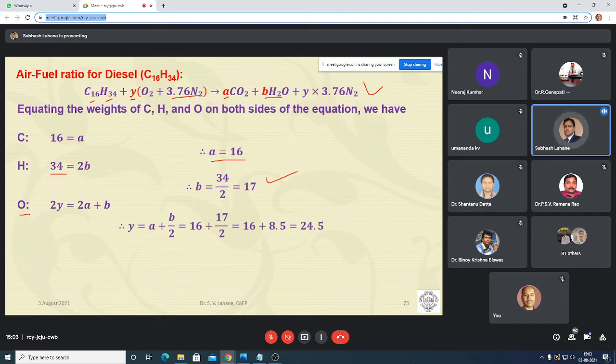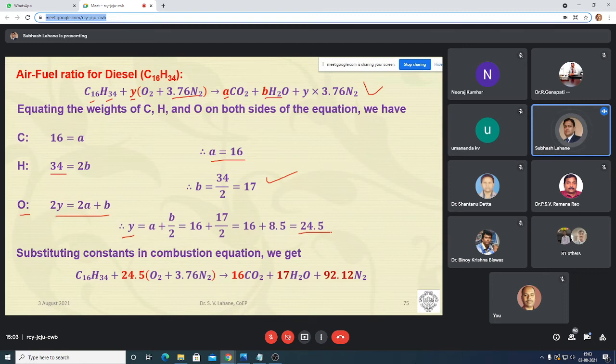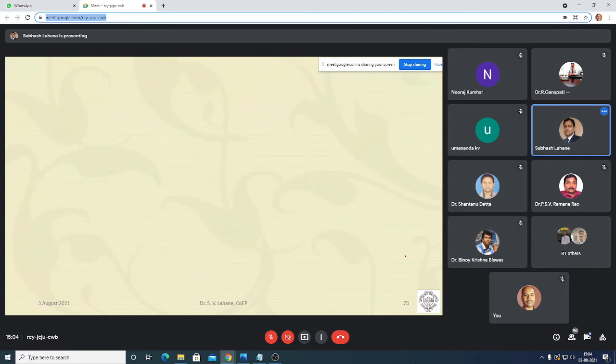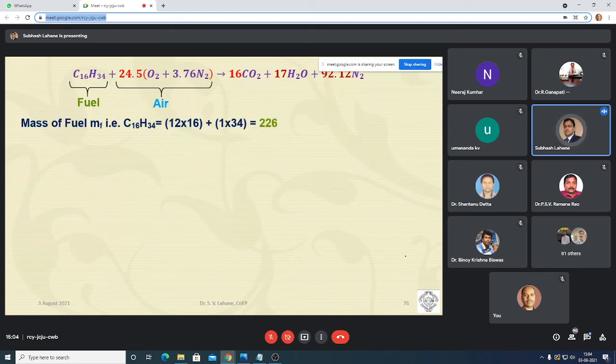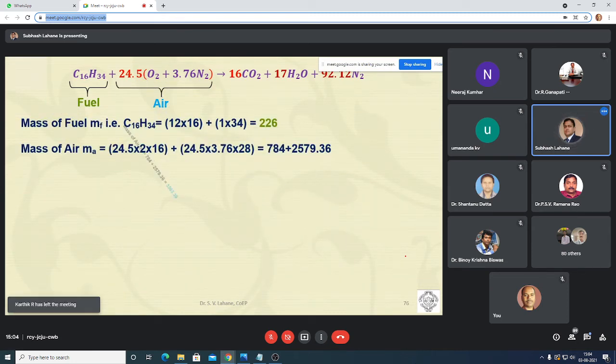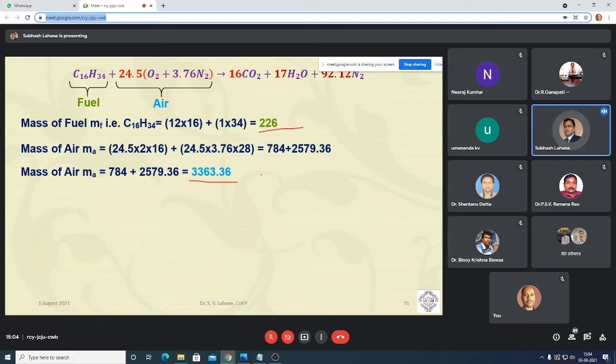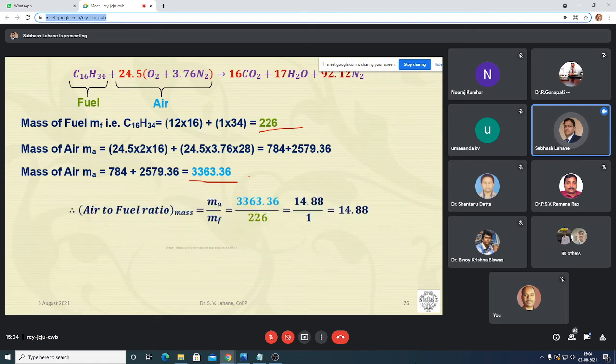Then oxygen, very basic, we learned early on, but for students it is really very good. Then for the Y constant you will get 24.5. If you incorporate all these constants, this will be the combustion reaction for diesel. This is the fuel, then this is the air. Now take the mass of fuel, that is 226, then the mass of air is 3363.36. So if you take the air to fuel ratio, it comes to 14.88 to 1.